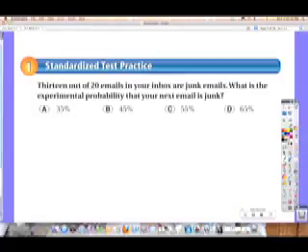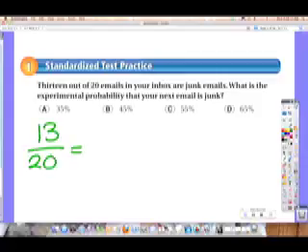So you did 13 over 20, and then you said you divided them. So you did 13 divided by 20. Okay, what'd you get? All right, so you got 0.65. And then what did you do from there? Move the decimal, boing, boing.